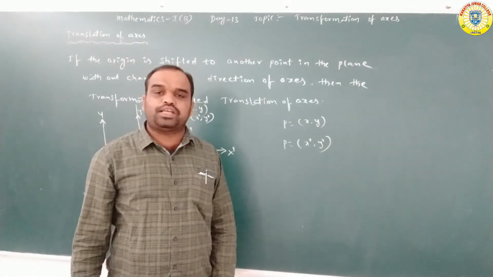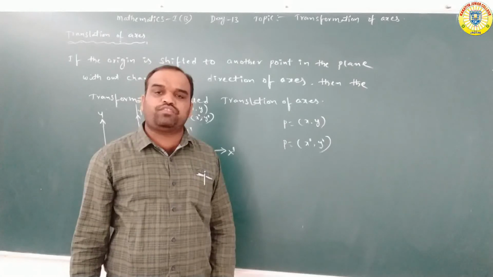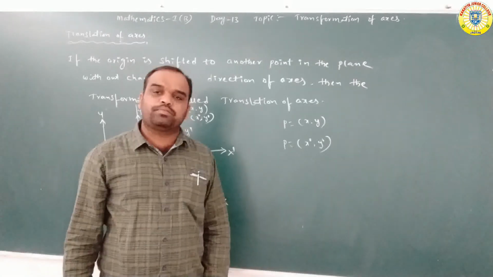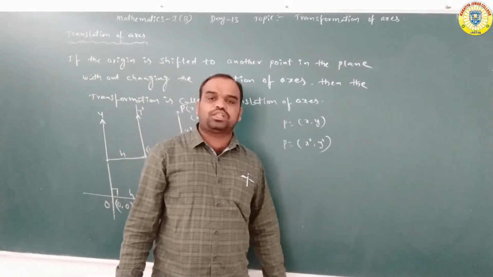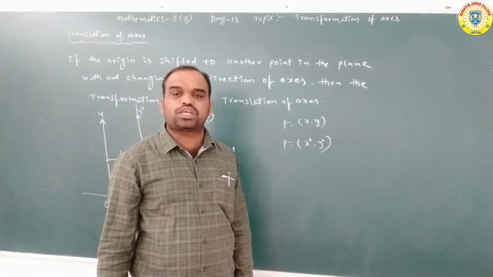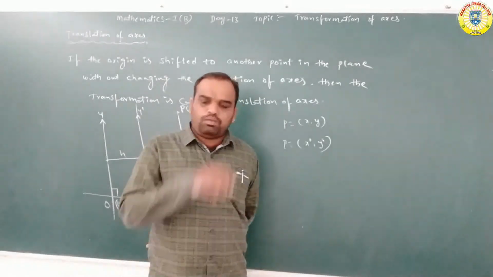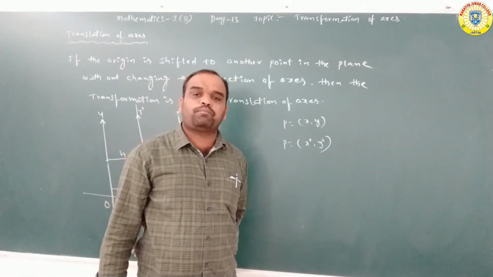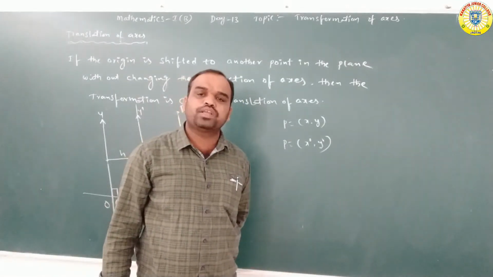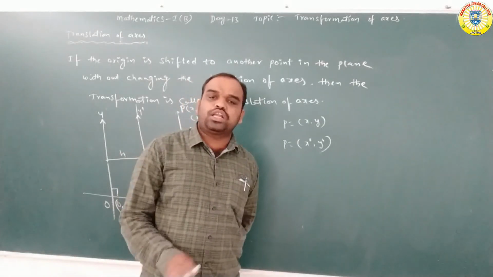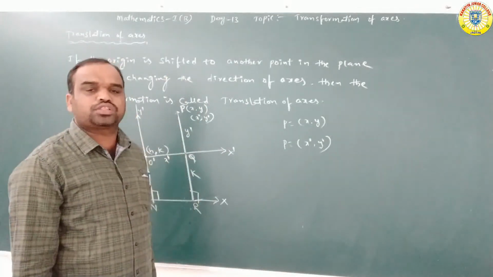Old system. x dash comma y dash are the coordinates of point P with reference to which system? New system. We have the relation between the new system and old system.